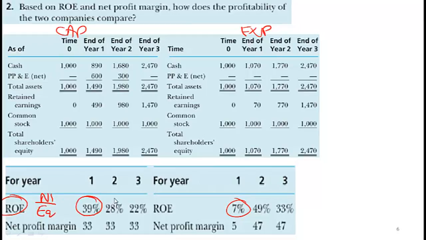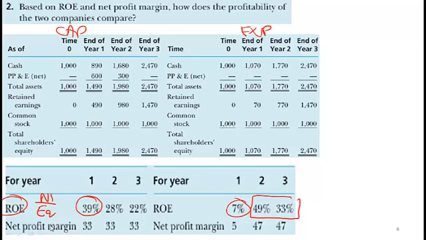Okay, but in subsequent years, then it is higher for the expensing firm because the depreciation cost is not shown in year 2 and 3 for the expensing firm. Okay, and the same you will notice for net profit margin. Net profit margin for the capitalizing firm is 33% throughout.